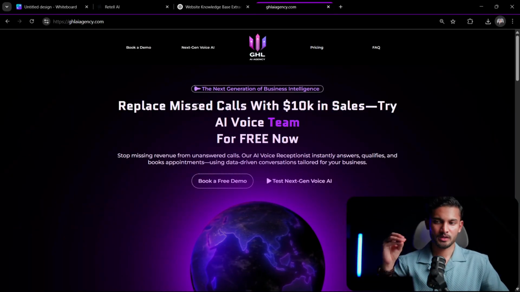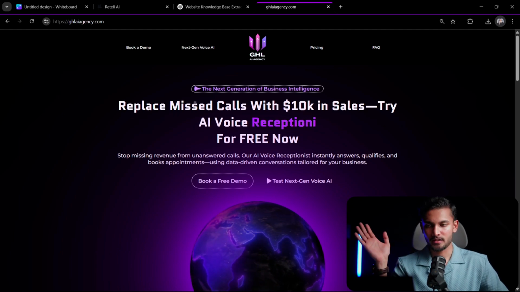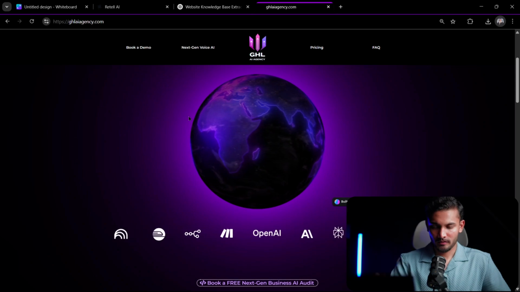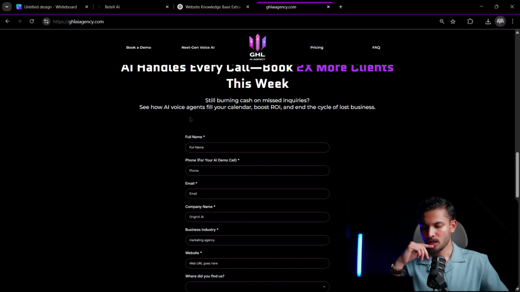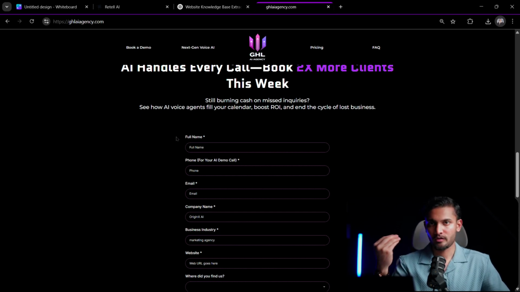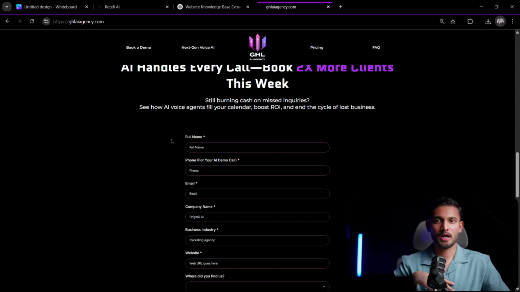So before building this, we need to understand what exactly we want from this entire funnel itself, without even talking about the AI agents. What I want from this funnel is, if someone comes here on the landing page and they don't book an appointment, then they might want to get a demo. From giving them a demo, I will get in return their information so that I can in future follow up with them, send them emails, calls, and try to sell my services. Now, in order for them to give me their information, I need to give them something in return. So I'm going to give them a demo of my service directly so that they can understand, okay, this is what I'm getting right now without even paying anything. Once we are in a deal and I'm paid, the product will be even better.